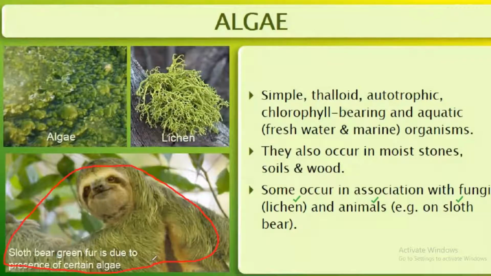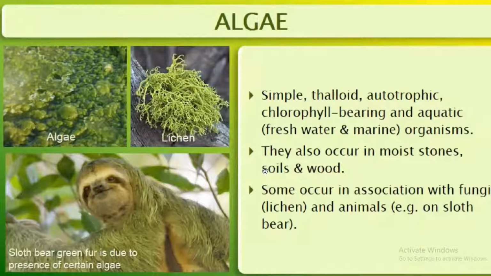Then their habitat, some of them are found in moist stones, soils, wood, etc. Then some occur as association of algae and fungi known as lichens, and some of them are associated with animals. For that type of association, one example is sloth bear. Green fur is due to the presence of certain algae.